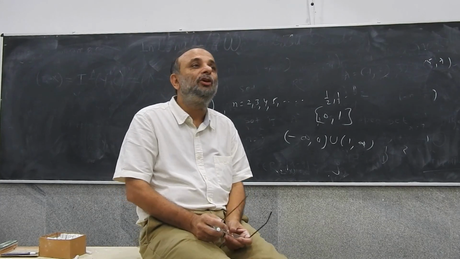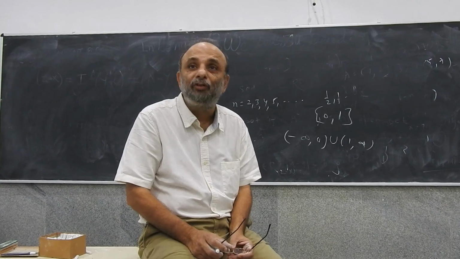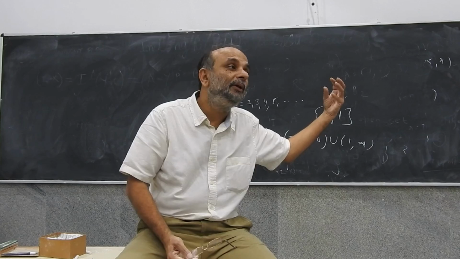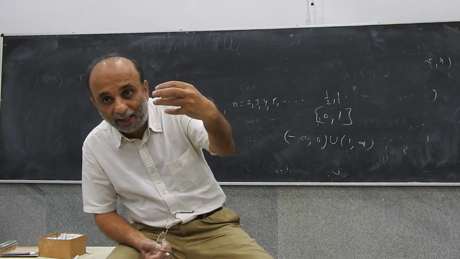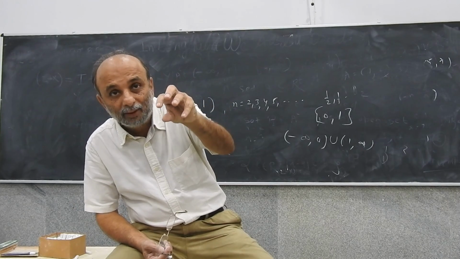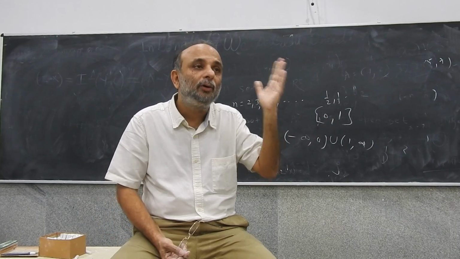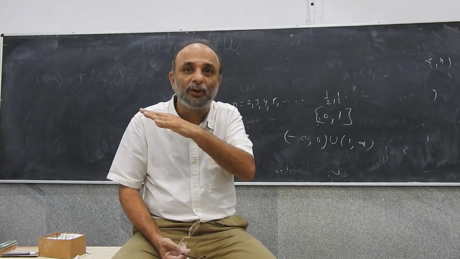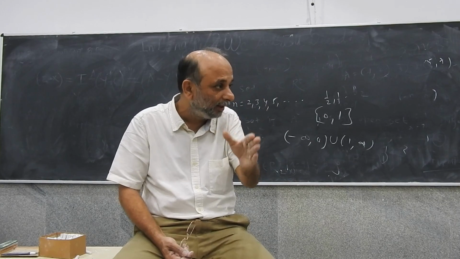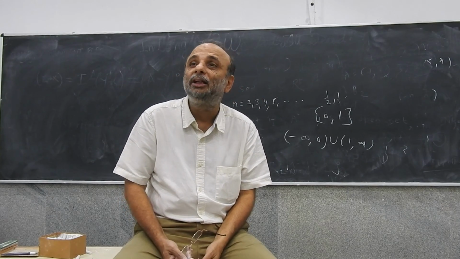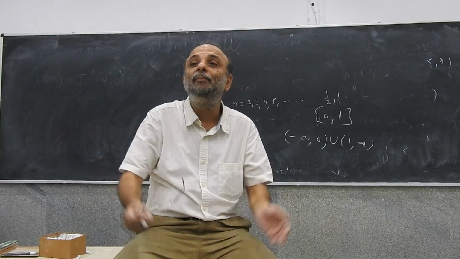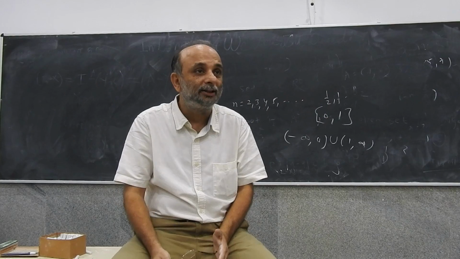Yeah, so one definition of a closed set is the following. It's a set which has the property that if there is a limit of a sequence of points in that set, where each of the points of that sequence are in that set, right? For example, 1/n, n goes from 1 to infinity. 1 is contained in this set, half is contained in this set, 1/3 is contained in this set, 1/4 is contained in this set. If every point of that sequence is contained in that set, and if that sequence has a limit, then the limit will also be contained in the set.